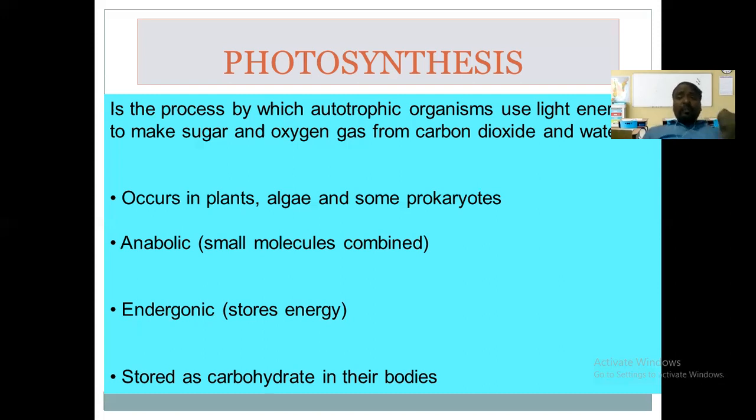But in most plants, the rest of the carbohydrate which is synthesized in excess is stored in different parts, isn't it? It means the excess food material synthesized in photosynthesis is stored in different parts of the plants. It may be the root, stem, leaves, fruits, or seeds as well. This food material is a result of photosynthesis, and later on it is utilized by different types of organisms.